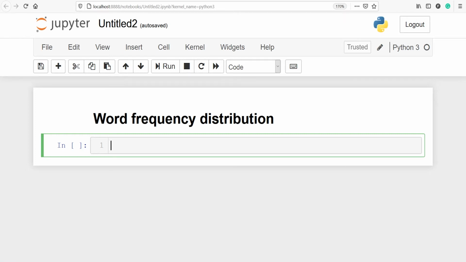In this video, you will learn about word frequency distribution. You will also see how we can plot the frequency distribution of words.